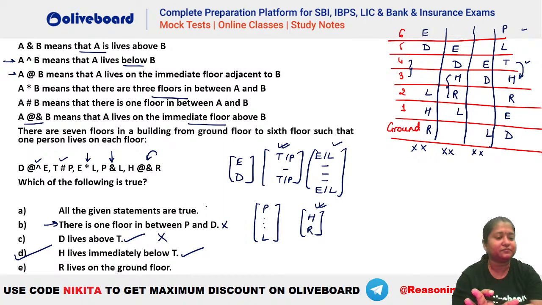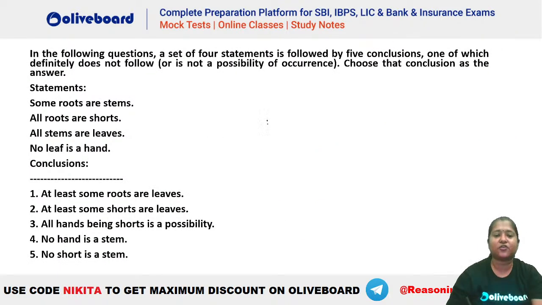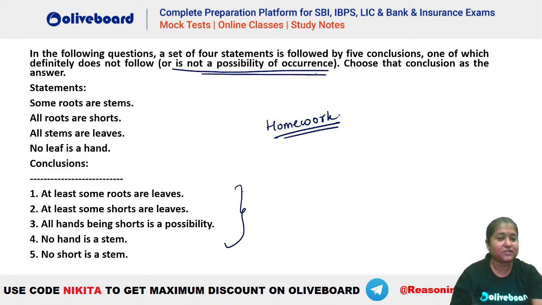Everybody clear? ये सबको समझ में आया ना? ठीक है, चलो. Now we will have the homework question. This is for your homework. Okay, you have to mention the answer in the comment section कि इसका आंसर क्या होगा. ठीक है, so in the comment section do let me know that which of the following is going to be definitely false, that is there is no possibility for it to be true. Okay, so definitely false का question है.